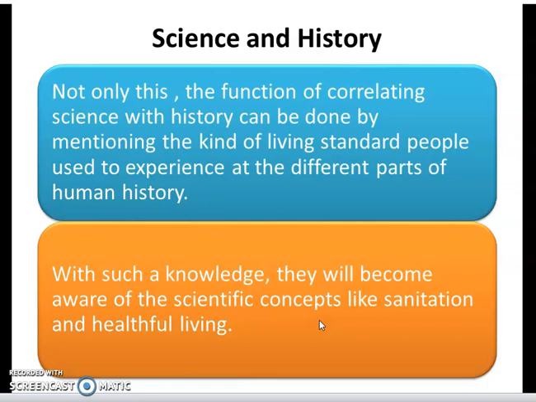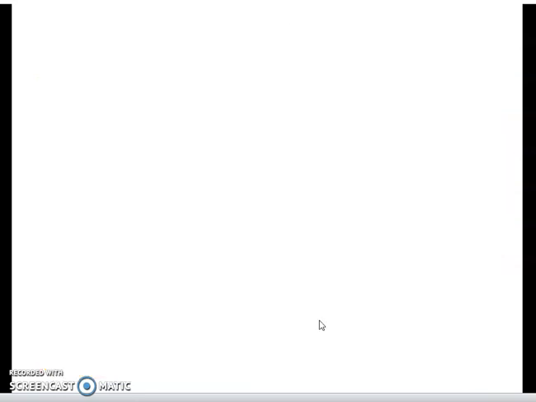So, in a way, there are various ways by which you can link science and history, and it will help students get an overall understanding of the subject of science or the concepts that you're teaching in science, and relating it quite intelligently to the history behind that concept or that theory or that law will make the student understand the concept thoroughly. So this was about how science and history can be related to each other.